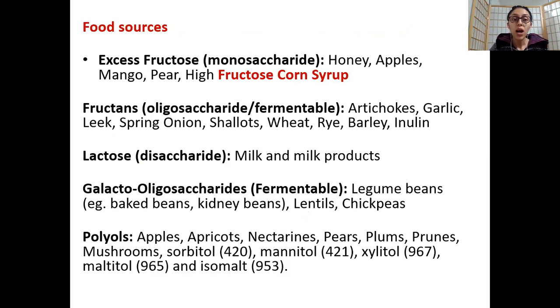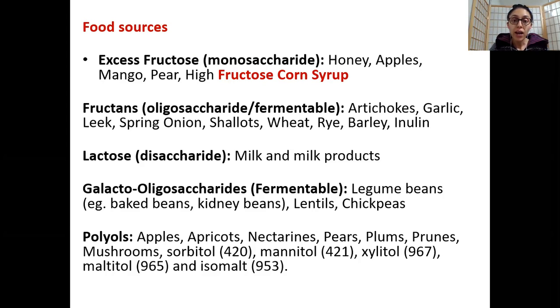So you have your fructose, your monosaccharides. Individuals could be intolerant towards high fructose corn syrup, or else fruits which are very high in fructose, because as you know, with fruits you have fruit sugar, so that's how you remember it: F for fruit and F for fruit sugar, which is fructose. So you have your apples, mangoes, pears, for example, very high in fructose. They may not be able to tolerate this. And of course your honey also.